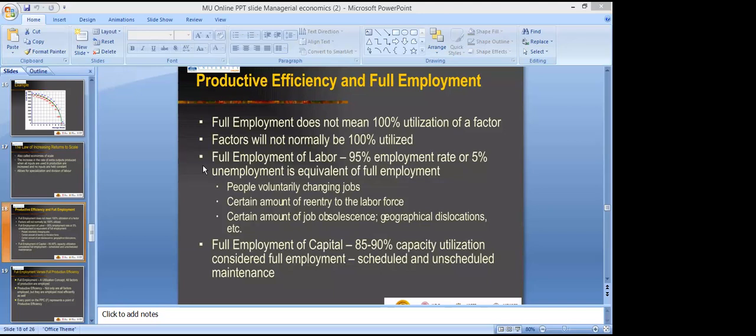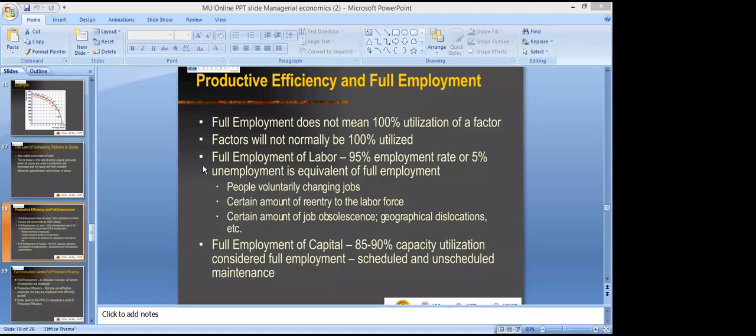For example, a 95% employment rate, or 5% unemployment, is equivalent to full employment. If there is a 95% employment rate or a 5% unemployment rate, both are the same situation. That 5% margin is because of people voluntarily changing jobs. They are moving from one job to another job. Actually, that is not unemployment, because they are changing jobs voluntarily.